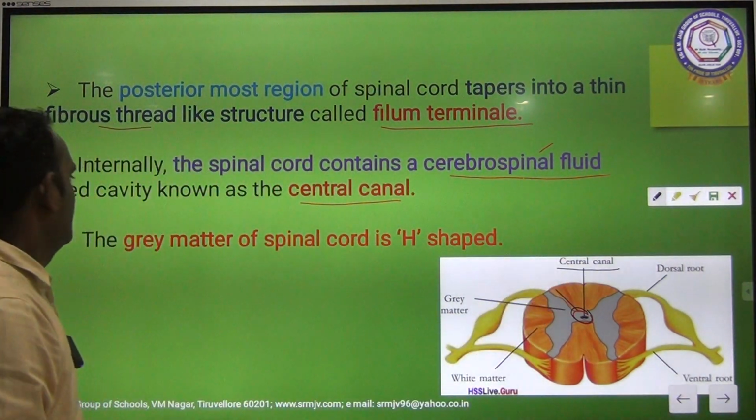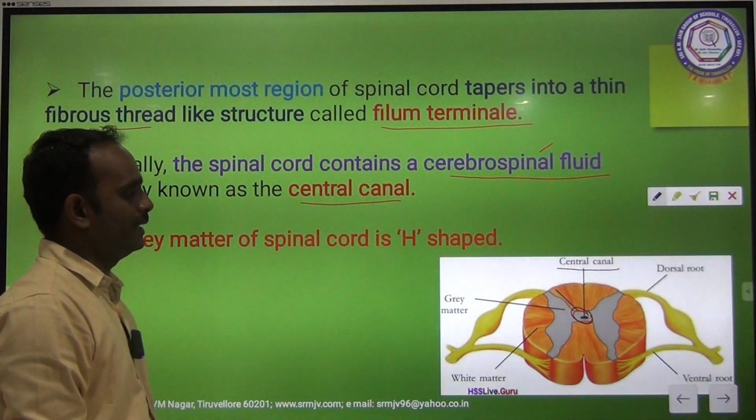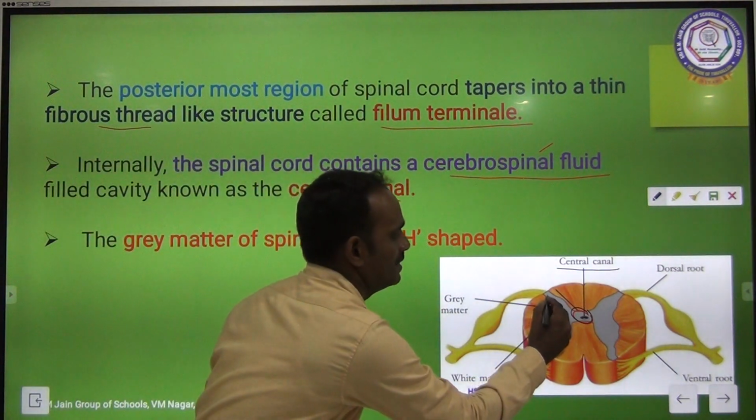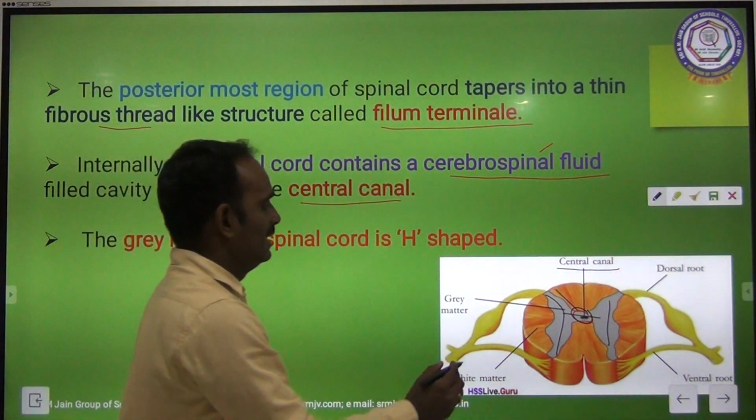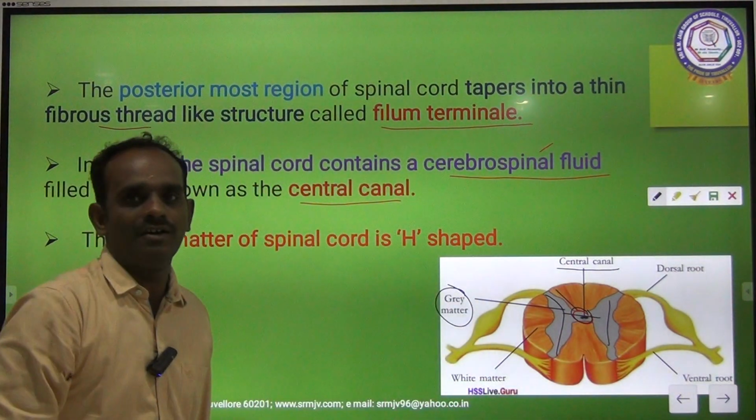The grey matter of the spinal cord is H-shaped. See here, H-shaped structure, that is called grey matter of the spinal cord. Clear, children?